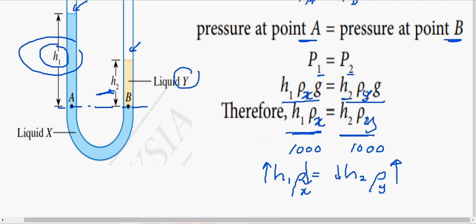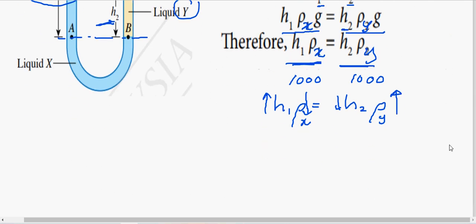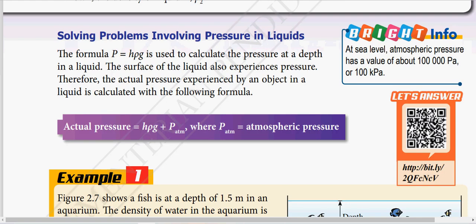Can you understand? Okay, so hence we can conclude that since h1 is greater compared to h2, the density of liquid X is smaller compared to the density of liquid Y. Hopefully you can understand this. If you don't understand, please write below, okay?